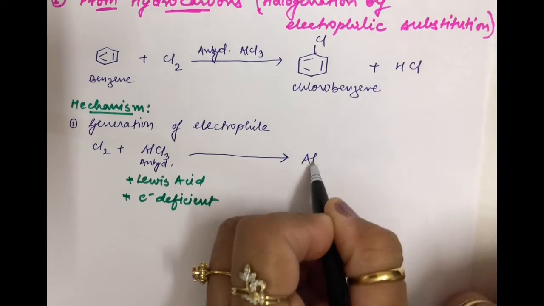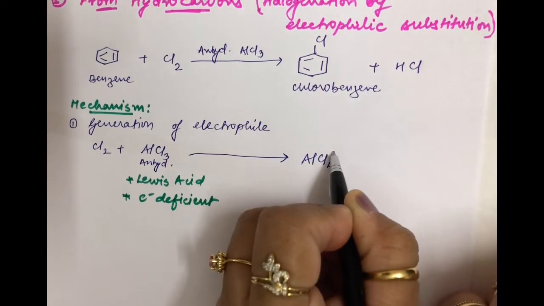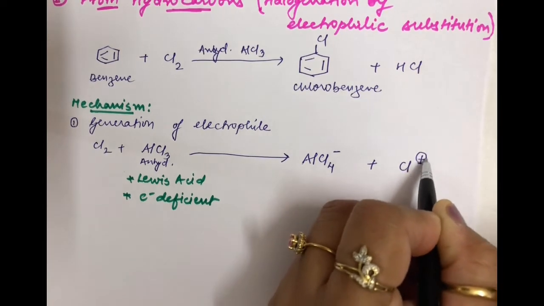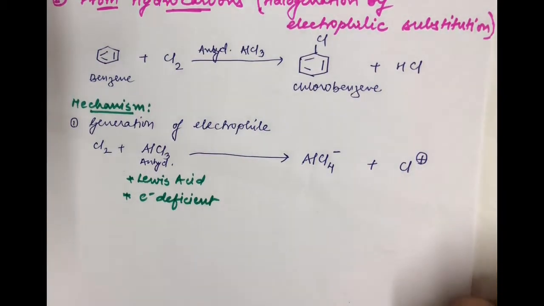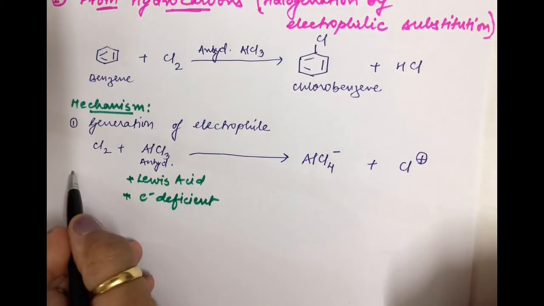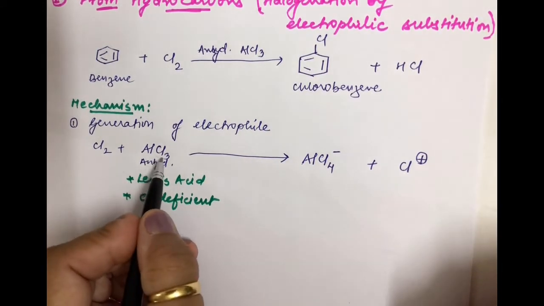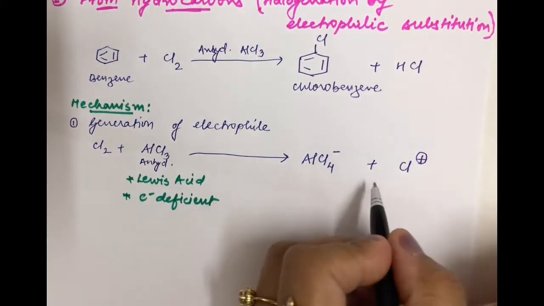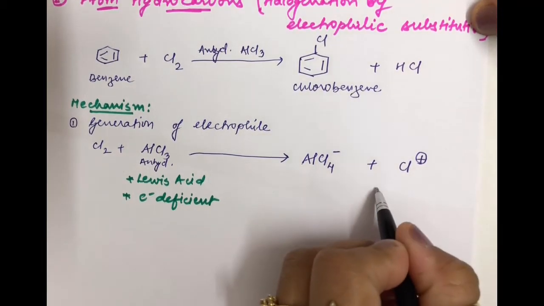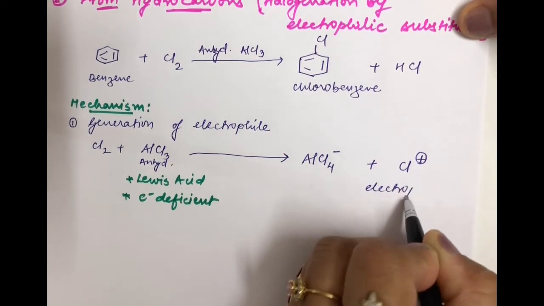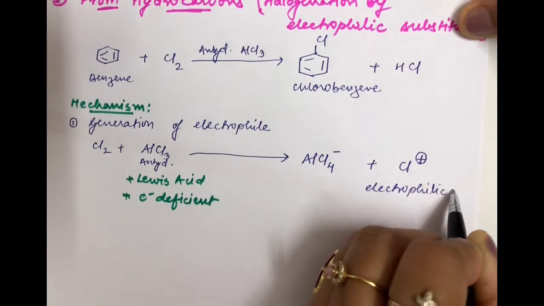Thereby you will see that AlCl4 minus and Cl plus will be formed. That is, the bond between Cl and Cl will be inclined towards AlCl3. Now this Cl plus which is formed is referred to as your electrophilic ion.